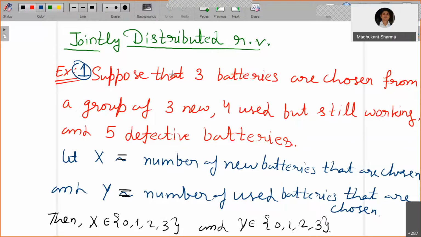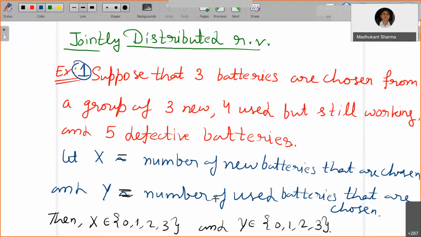Now see here, suppose that 3 batteries are chosen. So only 3 batteries are chosen. So X: none of the batteries may be new, or one new battery, or all 3 new batteries. Similarly Y, because there are 4 used ones. Okay, so the set is going to be greater than or equal to 3, right?